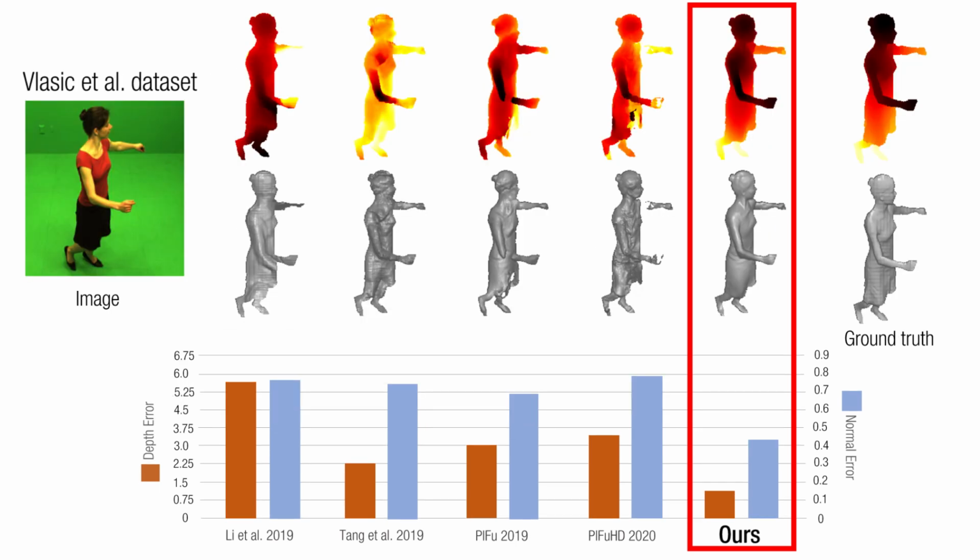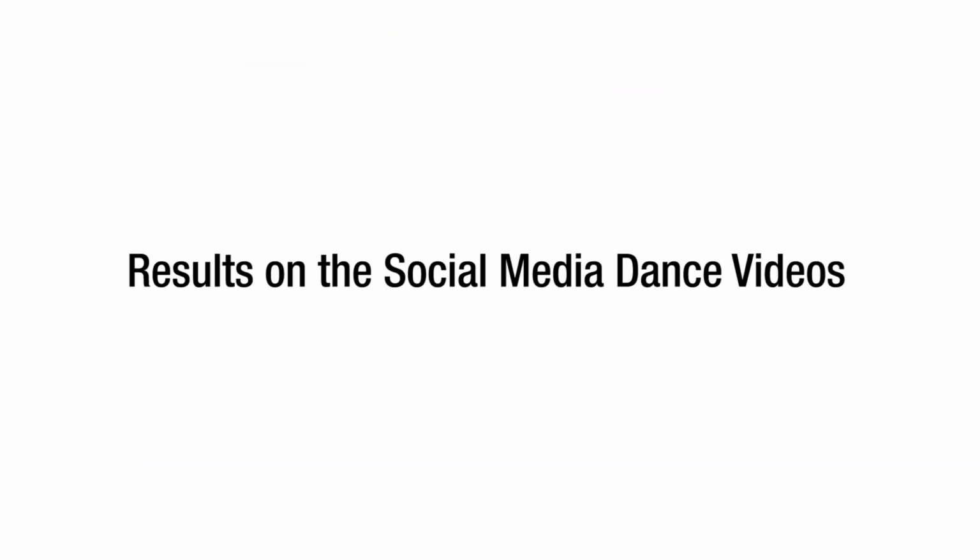At last, we evaluate our method on a third dataset, Velastic et al. Data. Unlike other datasets, this dataset includes an oblique view, which is significantly different from the training data. As we see here, our method is the only one that can generalize to this viewpoint.